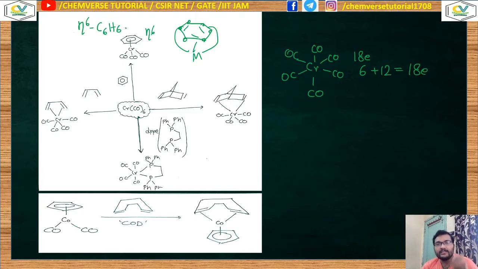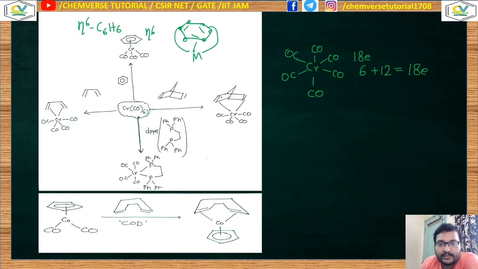So when it is contributing 6 electrons, it will substitute 3 carbonyls, because each carbonyl donates 2 electrons to the total valence electron count. So this is the product where the 3 carbonyl ligands are substituted.